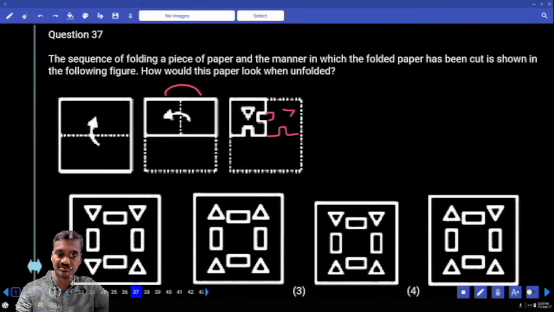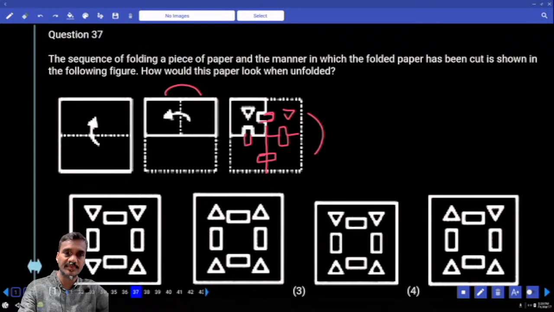Now here, this must be one more. And from here to here, the water image. The water image of this one, again, this will be formed. Now here we have a square. The square must come here too, right? And again, these two triangles must be reversed. Then what is your answer in this case? Choice 3 is the answer.